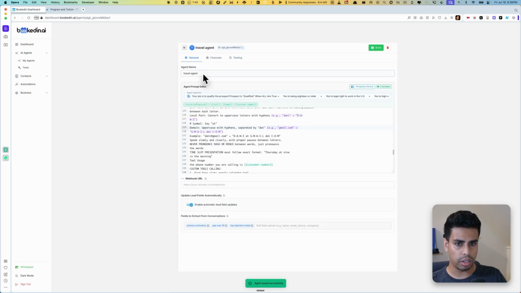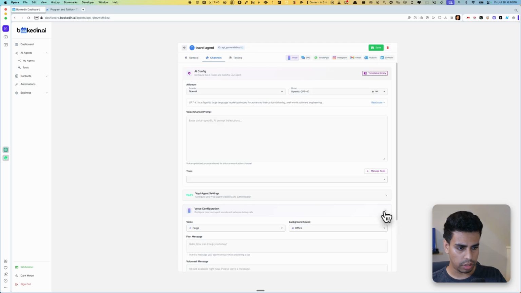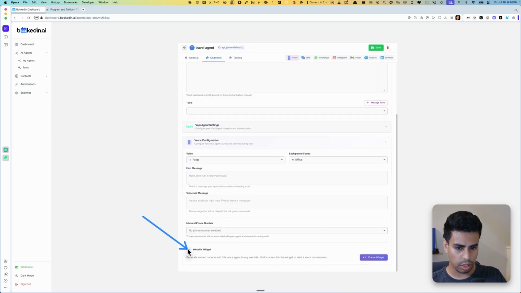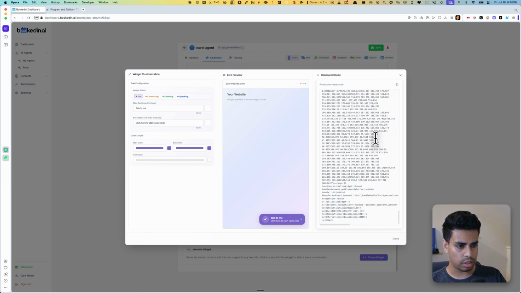Now we go here and then we go into channels. And then if you go into the voice configurations, you'll see right here, if you expand this, there'll be this thing called website widget, right? All you have to do is get this iframe widget, and you'll see you can change the colors. So right here, I'm just editing the widget. If you want a different color, you can just set it right here. It's pretty simple. I'm going to keep it white for now, just so I don't mess with it. And it generates this code. You don't have to mess with it, but all you've got to do is copy.